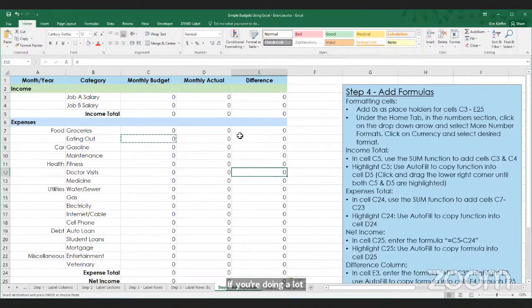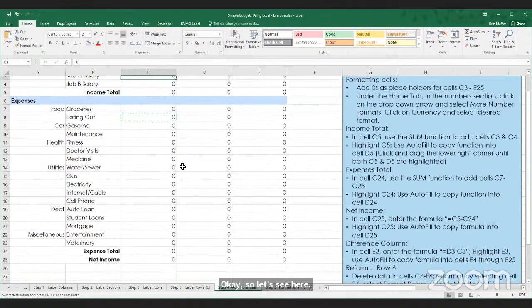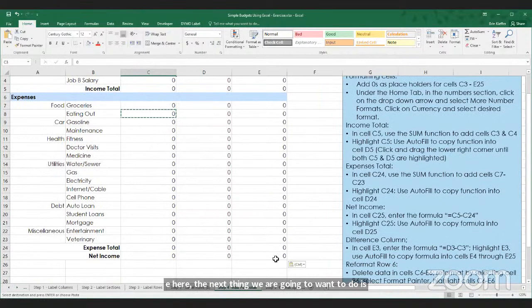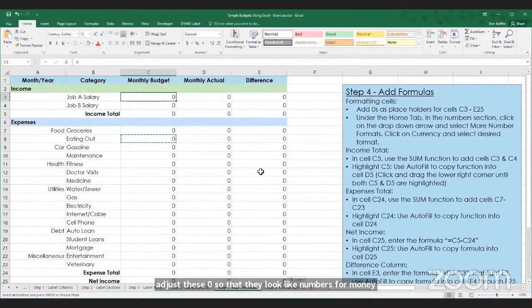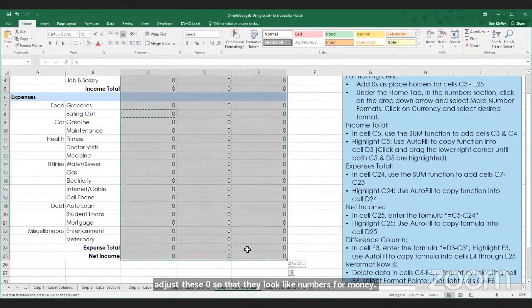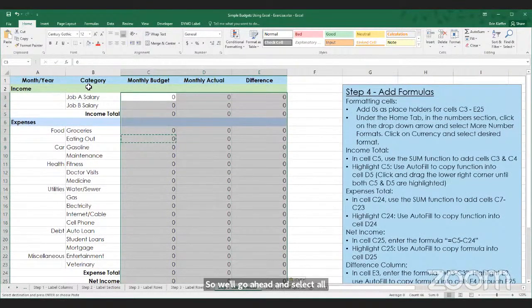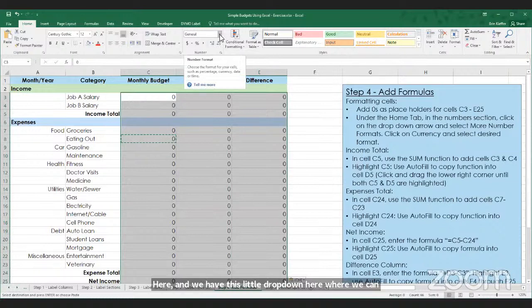Okay, so let's see here. The next thing we are going to want to do is adjust these zeros so that they look like numbers for money. So we'll select all of the zeros, go into the Home tab, and there's a drop down where we can choose the number format.